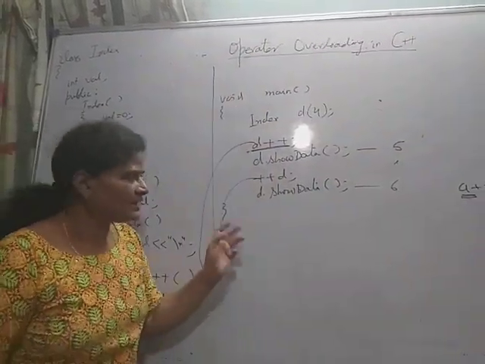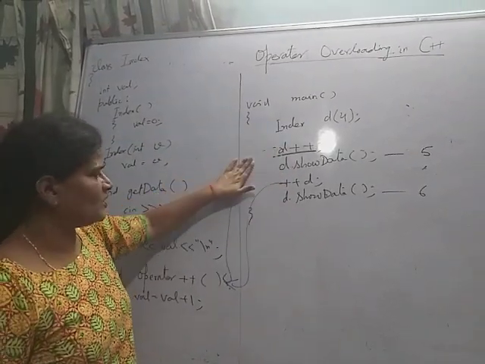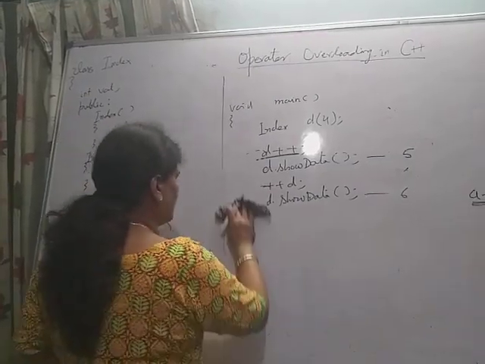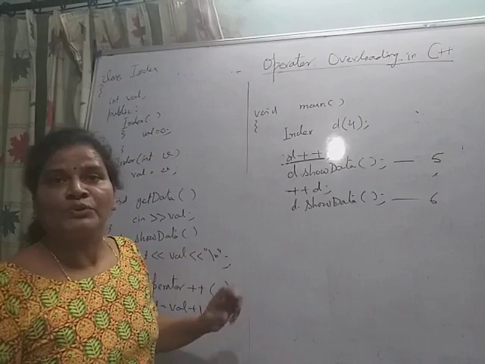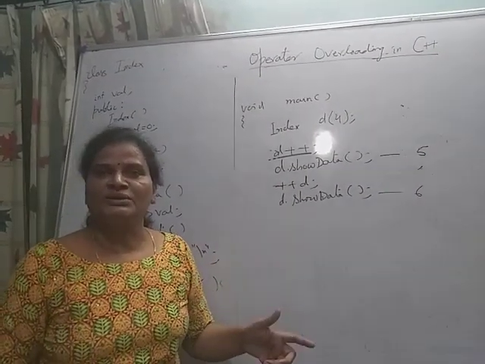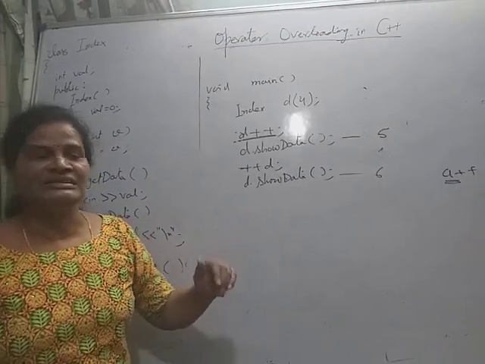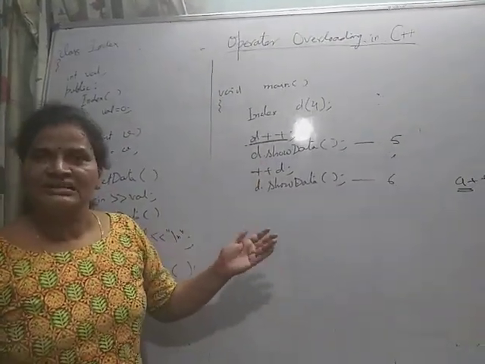Now here there is a problem. When we write d plus plus, or we can write it in this way, because you know that the pre-increment and post-increment operators can also be used in printf, in if, in for, and then their meaning changes. When you write an independent statement, its meaning is the same.